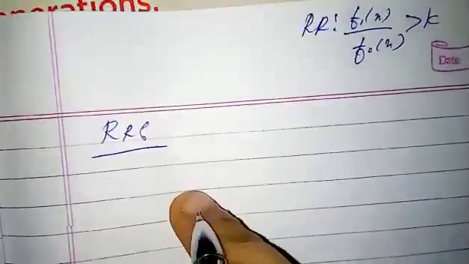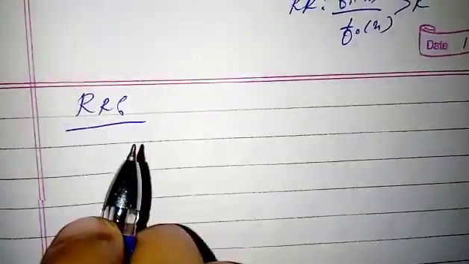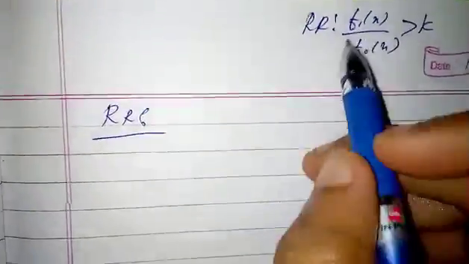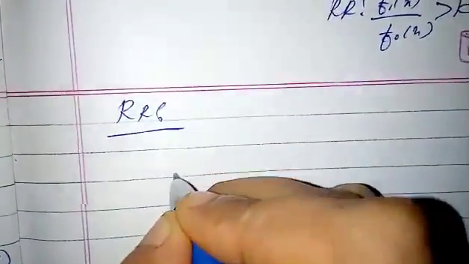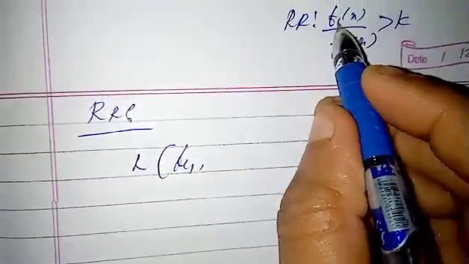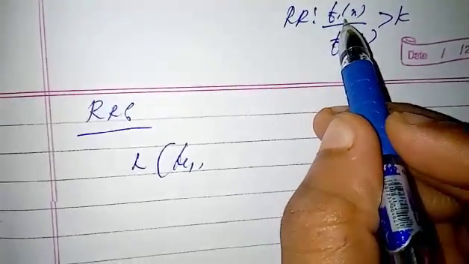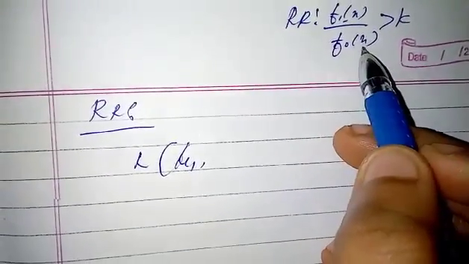But here it's a random sample of size n, so we write this as a likelihood term. The rejection region is the likelihood under the alternative hypothesis over the likelihood under the null hypothesis.